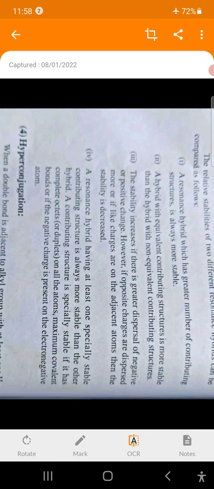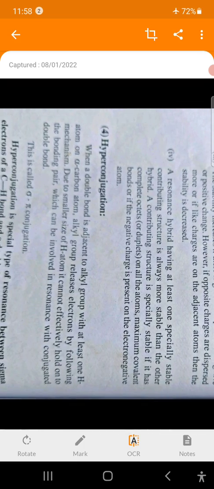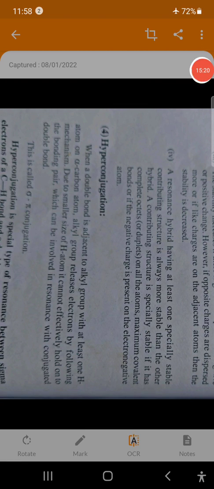Remember that. Then the next effect is the hyperconjugation effect. We will discuss the hyperconjugation effect in the next lecture.